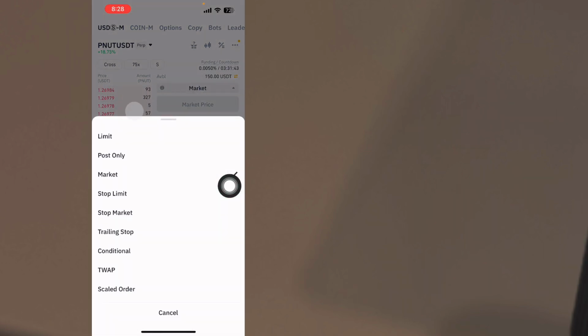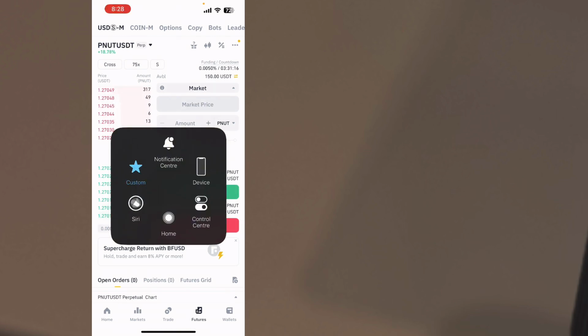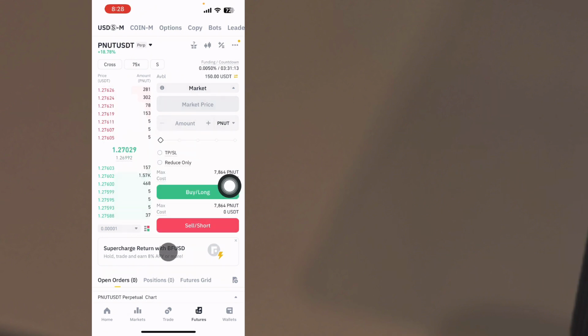So basically what you need to do is you click on the market. If it's your first time, your default will be limit. Limit is, let's say you want to enter the market at a specific price. That's limit. Market is you want to enter the trade right now. I'll just advise, if you are a beginner, just start with market orders. Limit orders are sometimes confusing, and if you are not careful, they will take your money, because the trade will activate without you knowing about it and you lose money.